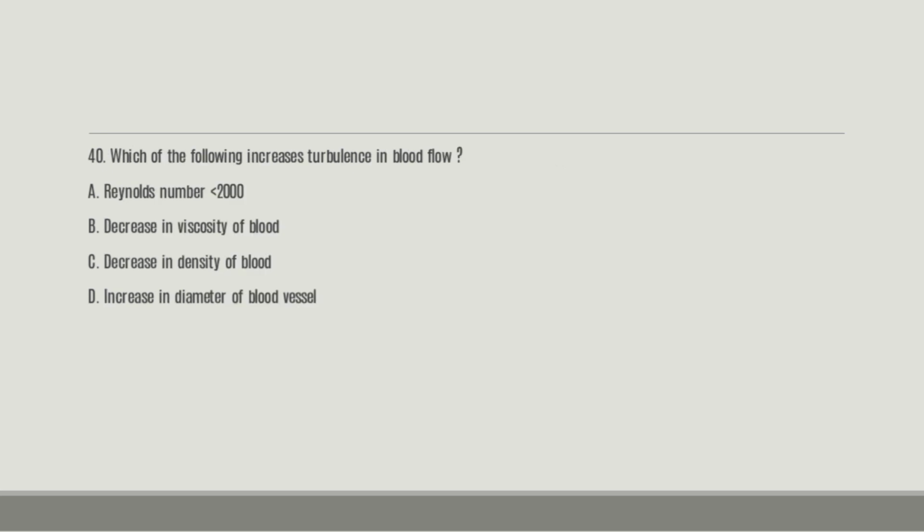Next. Number 40. Which of the following increases turbulence in blood flow? A, Reynolds number of less than 2000; B, decrease in viscosity of blood; C, decrease in density of blood; D, increase in diameter of blood vessel. So which of the following will increase the turbulence in the blood flow? And the right answer is D, increase in the diameter of the blood vessel.